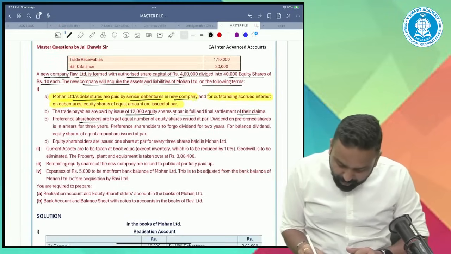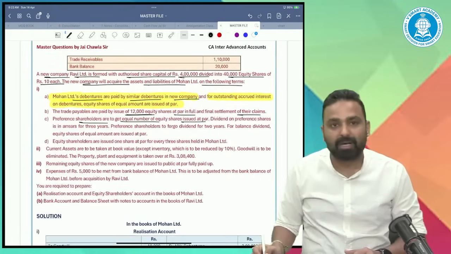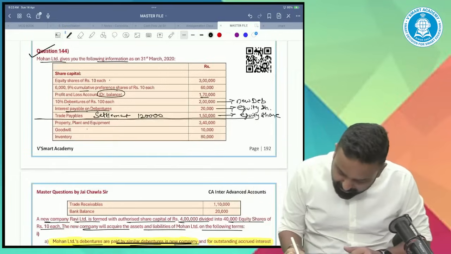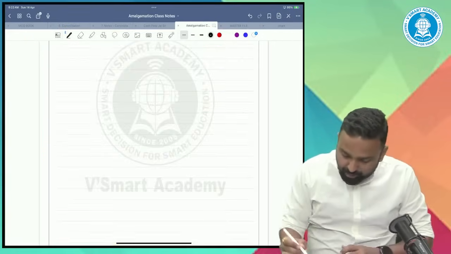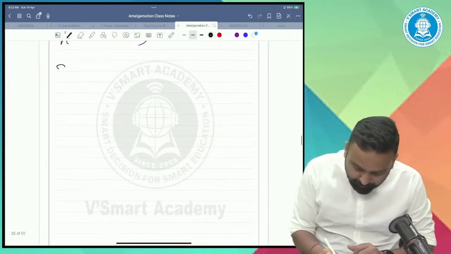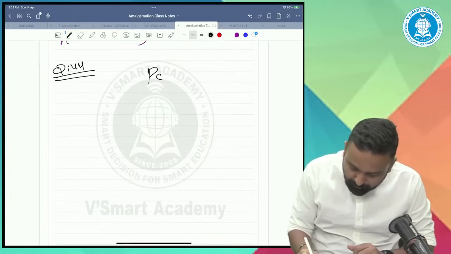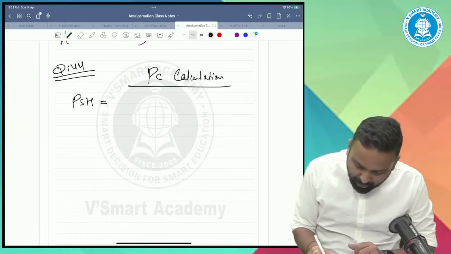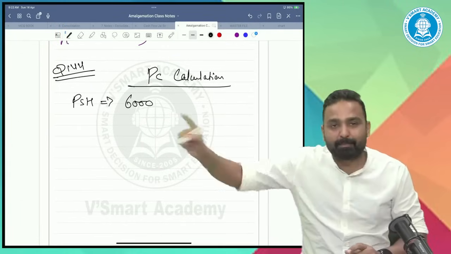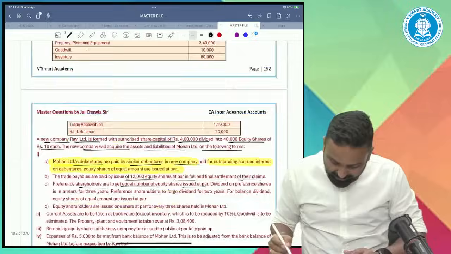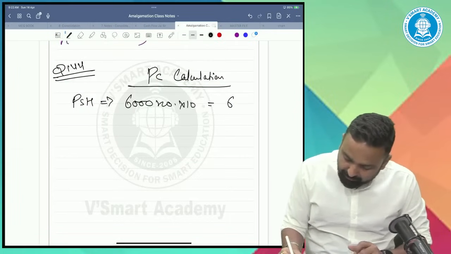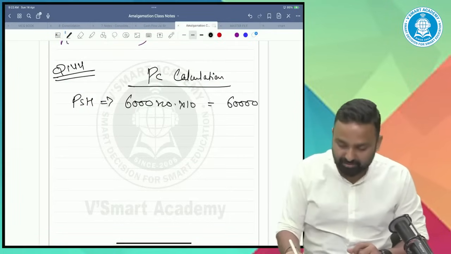The preference holders are to get an equal number of equity shares issued at par. So preference shareholders will get an equal number of equity shares. Preference shares 60,000 divided by 10. So if we calculate the PC calculation, preference shareholders will get an equal number of equity shares at par. So 6,000 multiplied by 10, that means 60,000.